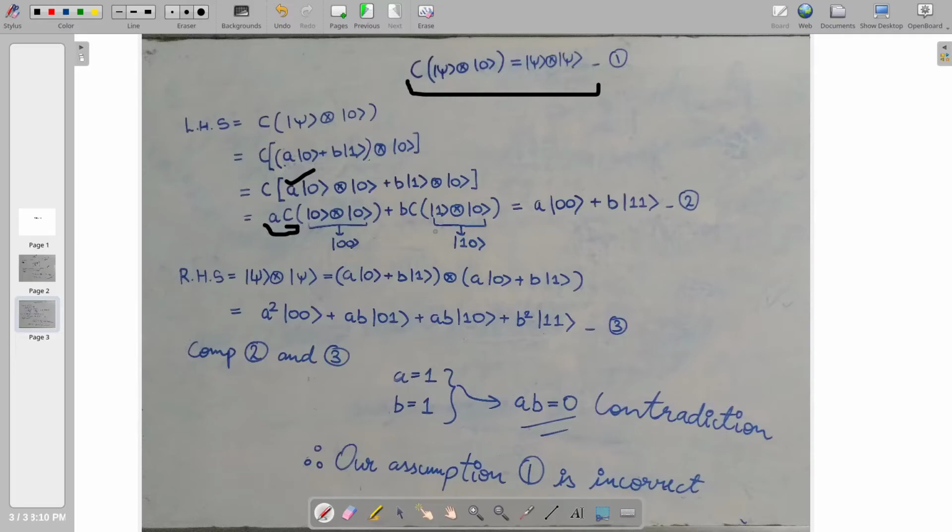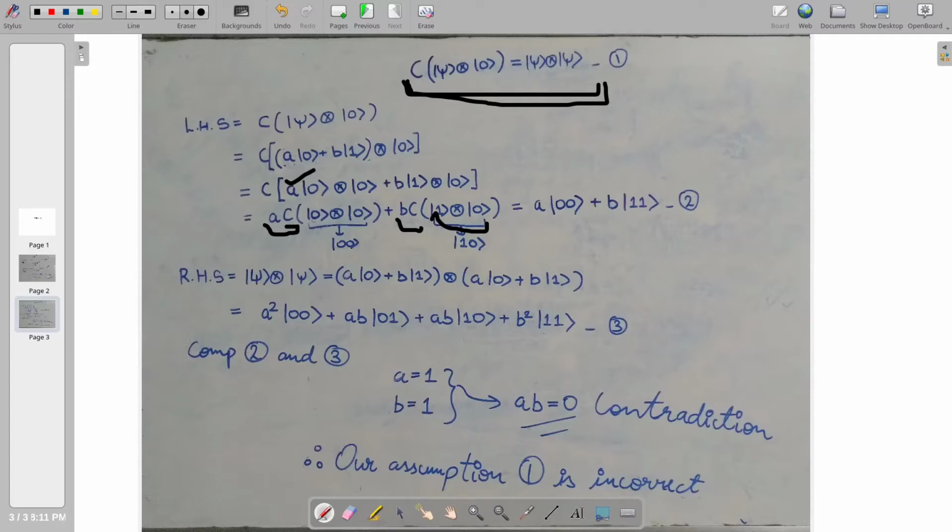We take A and C out, and so we take B and C out. What we notice here is we get a particular multiplication, 0 tensor 0, and 1 tensor 0. This given state, when compared with the given equation which we assumed to be true, is the same. So if this was true, then we can apply this operation here.